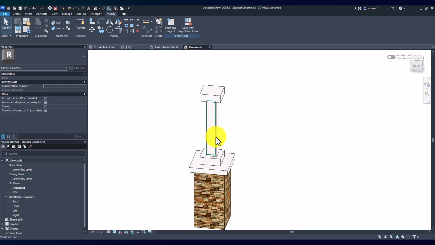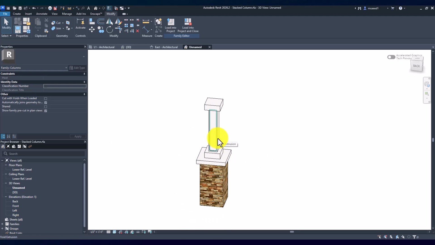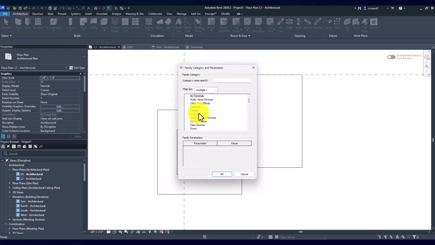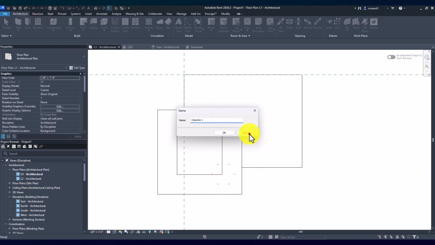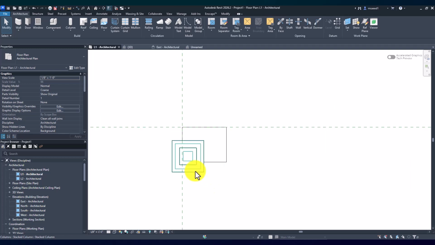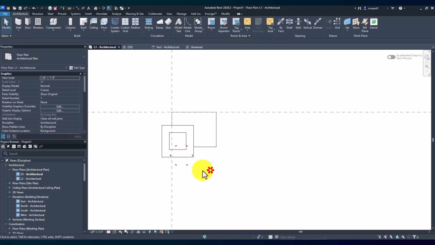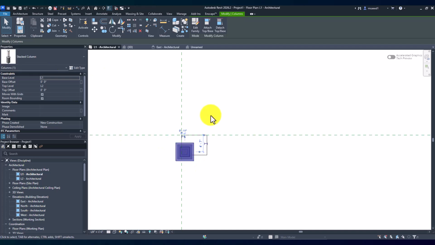So you can see you can easily create very nice looking columns, and they're going to be fully parametric. When you bring them into your project, you can really multiply them. You can do much more than with generic models, because you could come here into component, model in place, go under columns and start modeling that whole column in, but you're going to lose the parametric capabilities. This allows you to really take this and make a copy.